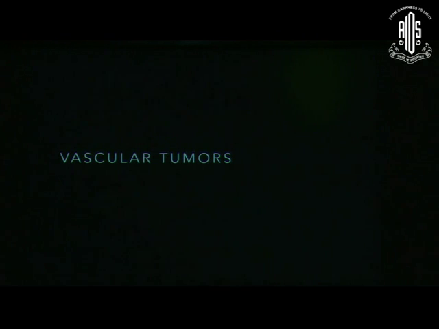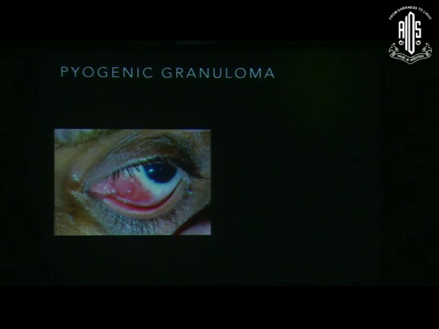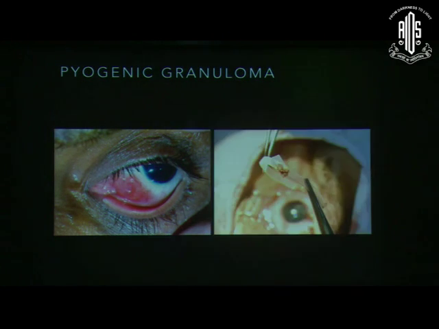Moving on to vascular tumors of the conjunctiva. This is the picture that I first showed. This is a pyogenic granuloma. Most often it is seen as an acquired lesion over sites of chronic irritation, sometimes following RD surgeries, more so in older patients where buckling used to be the norm. Nowadays the incidence has reduced.